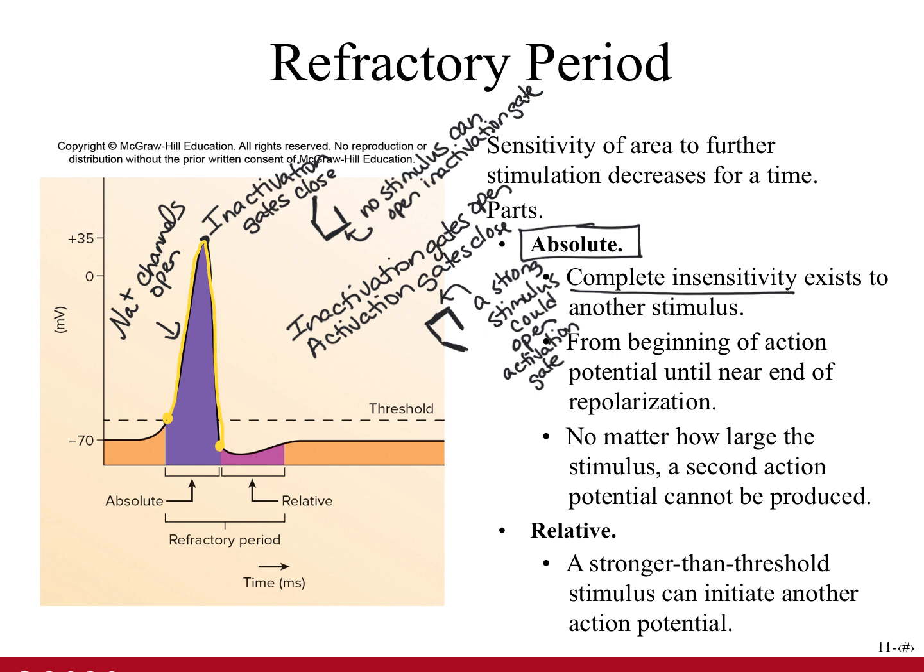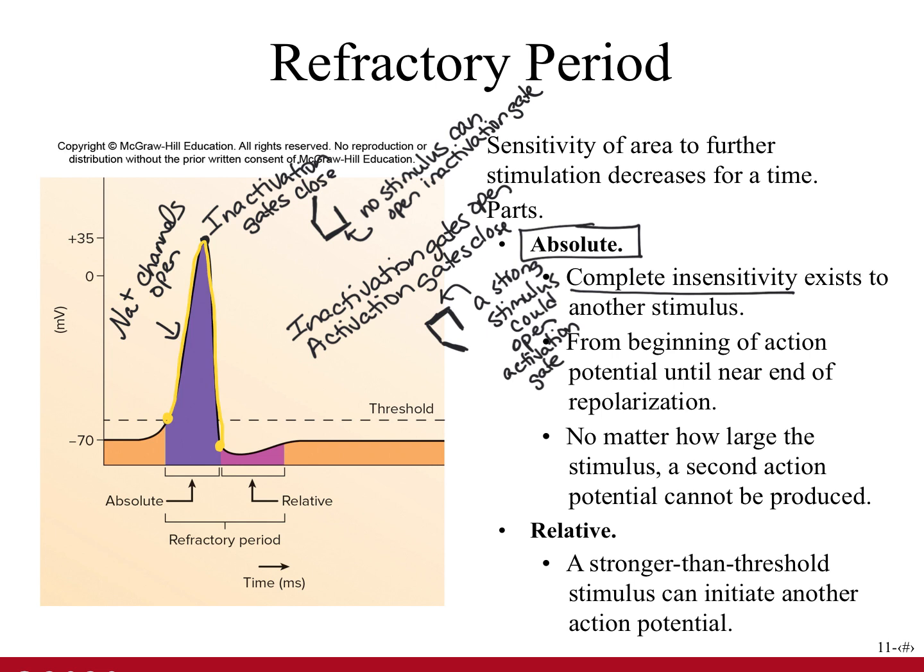The existence of the absolute refractory period guarantees that once the action potential is begun, both the depolarization and the repolarization phases can be completed, or at least nearly completed, before another action potential can begin, and that a strong stimulus can't lead to a prolonged depolarization of the plasma membrane.